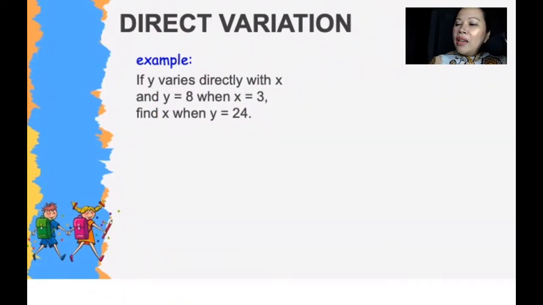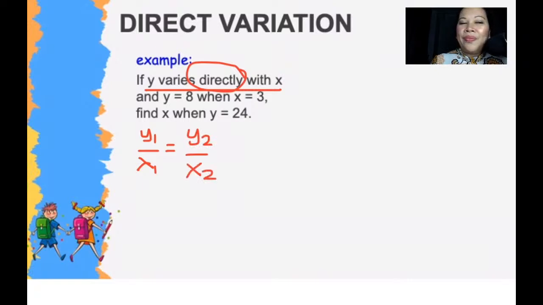If y varies, so are you getting a hang of it? You know how to do direct variation? Hi Anika. So if y varies directly with x, the relationship will be, all you need to do is memorize this: y1 over x1 equals y2 over x2. Okay? And then all you have to do is substitute all the values.